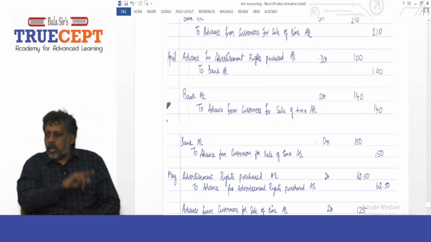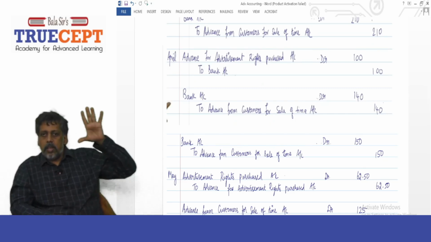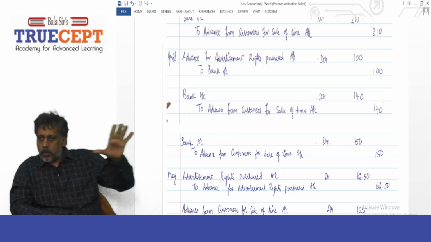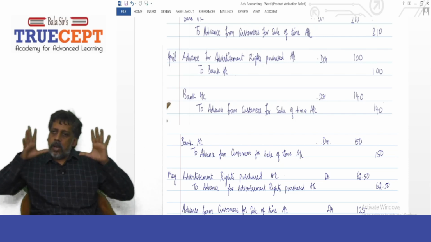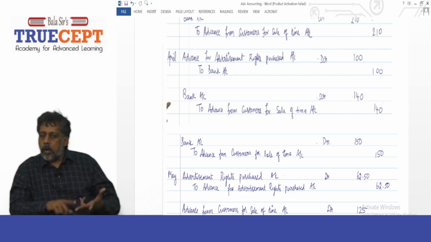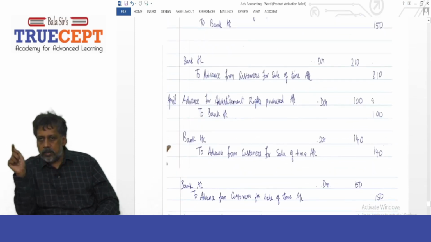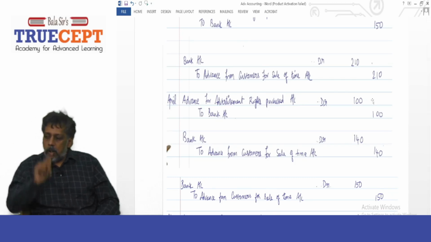Okay. Now before I go ahead with the months of May and June, please count this. If you consider March and April together, what is the total amount standing to the debit of advance to suppliers? 150 lakh and 100 lakh. It is like a prepaid expense, right? Advance to suppliers, like a prepaid expense, the amount is 250 lakh. And what is the total amount of deferred sales, or you can say deferred income or income received in advance?